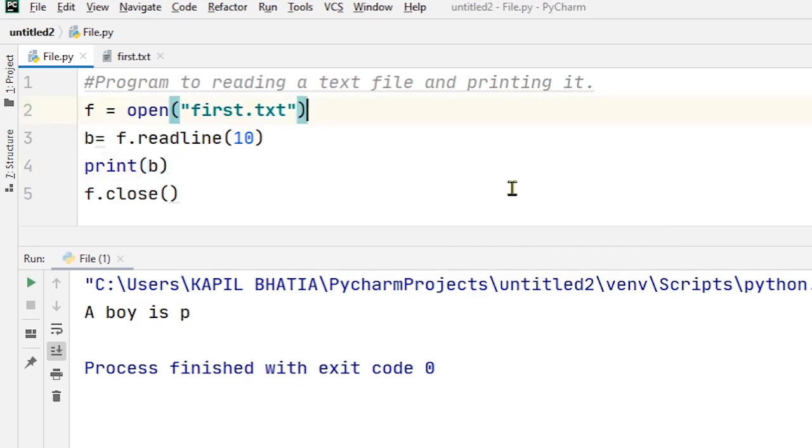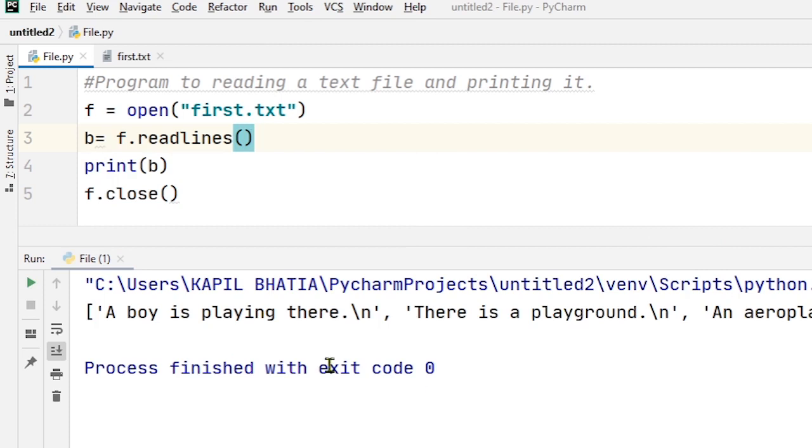Okay. The next function is the readlines function. Actually, the readlines function reads the entire contents of the file and stores them in a list. So here I am using the readlines function. That means the contents of the file are stored in a list b. When I print the value of b, you will find the output as.